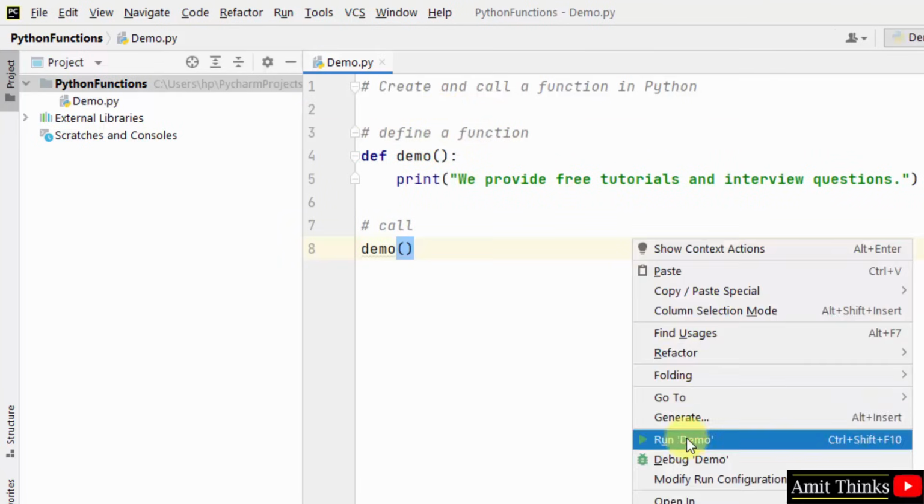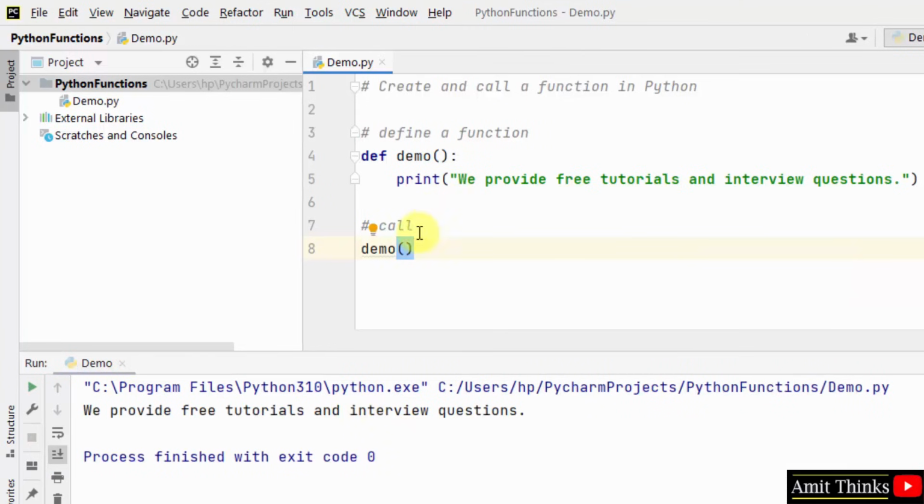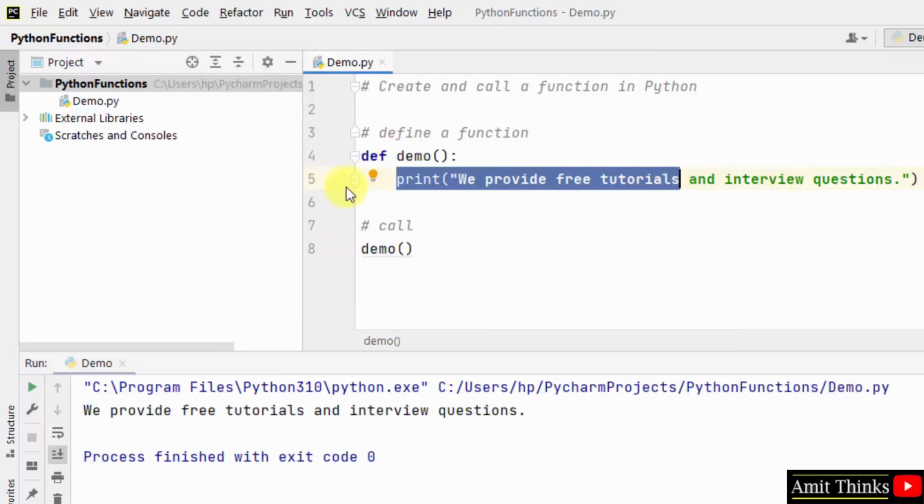Now when I'll run it, run demo, right click, you can see we just called this function and the function went here and it printed whatever it was having here, which we added while defining. So this was a basic function in Python.